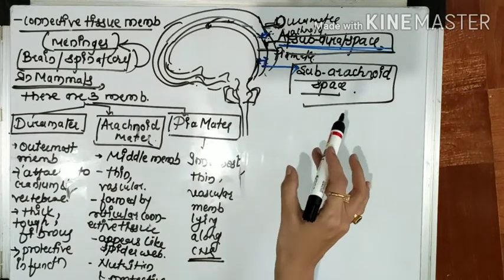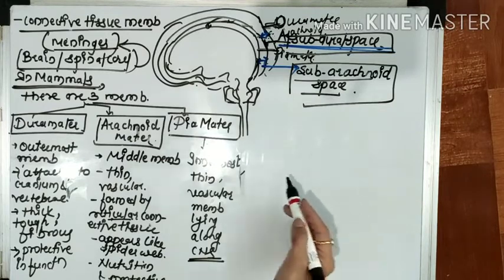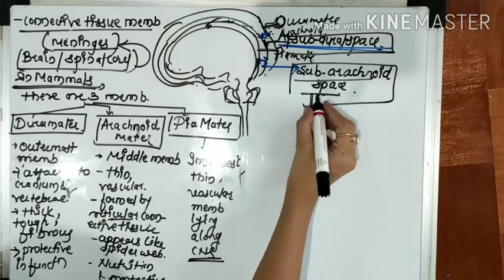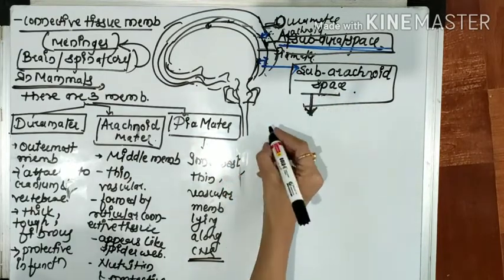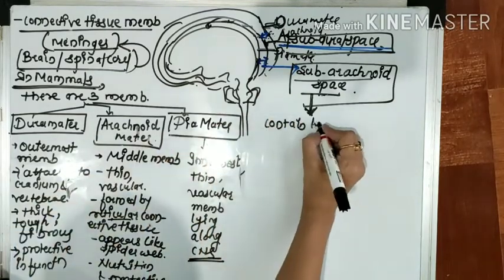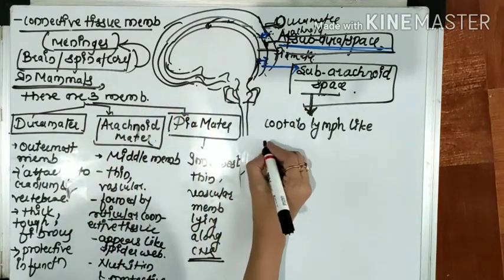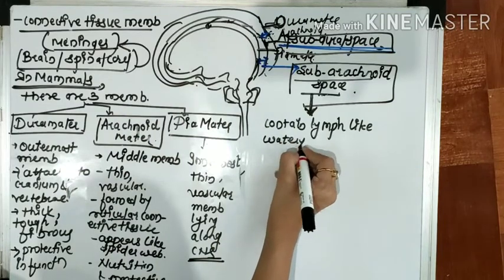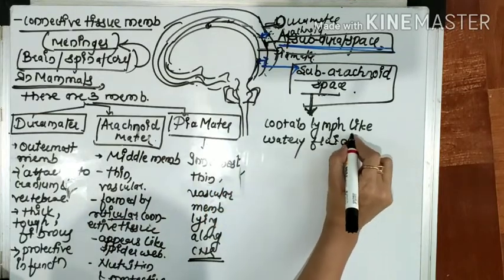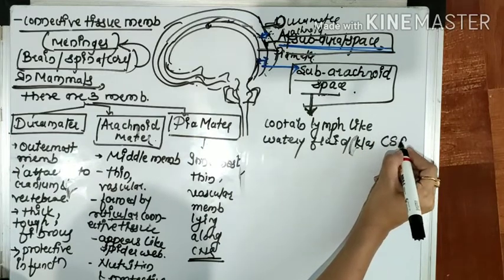This space contains lymph-like watery fluid. What is present in that space? It contains lymph-like watery fluid that is known as cerebrospinal fluid.